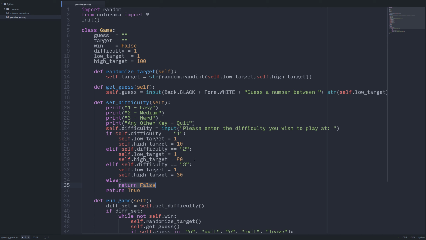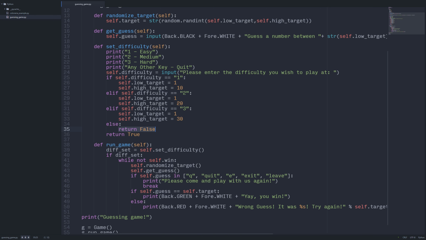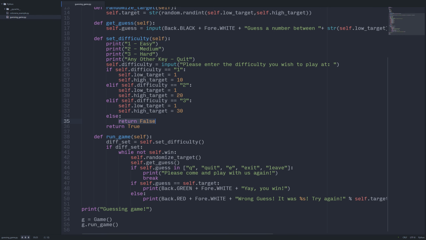Now, this function itself is self-contained. It doesn't care what true or false means or the context therein. Okay? I could rewrite this entire function to just simply return true at all times. Of course, we would lose our difficulty functionality, but the rest of the code would still function because it's still returning a value.